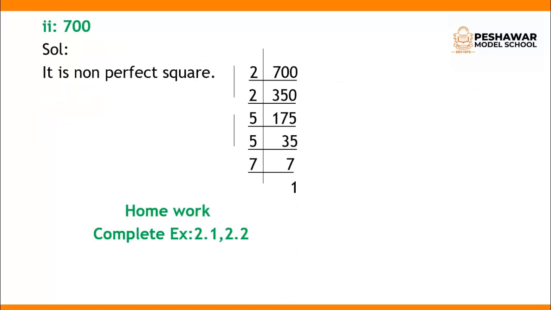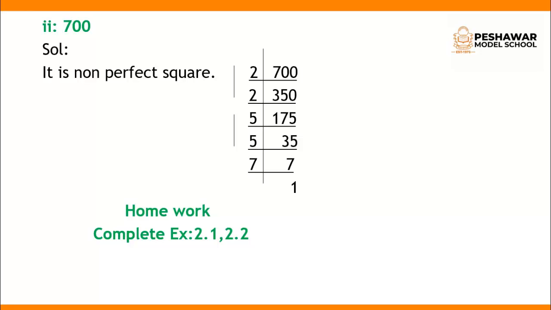Now question number 2, which is 700. Check whether 700 is a perfect square or not. Whenever we take the factorization, we use the prime numbers, starting with 2. So 2 multiplied by 350 gives the product 700. Again the next factor is 2. So 2 175 times 350.